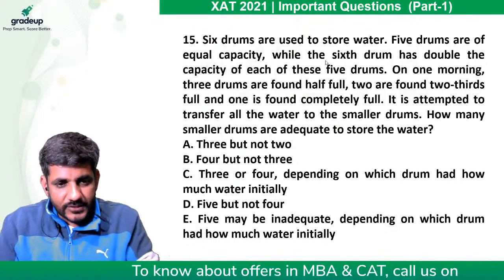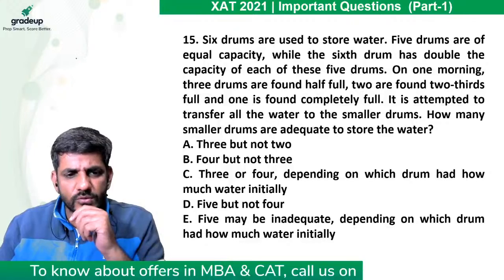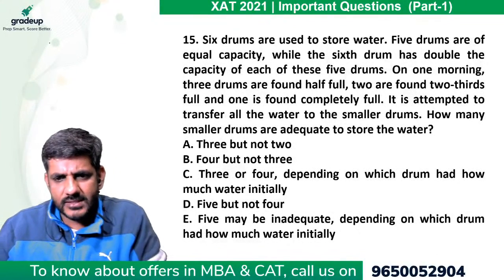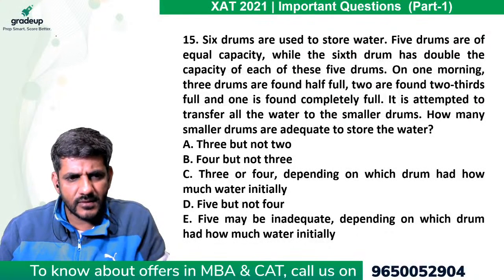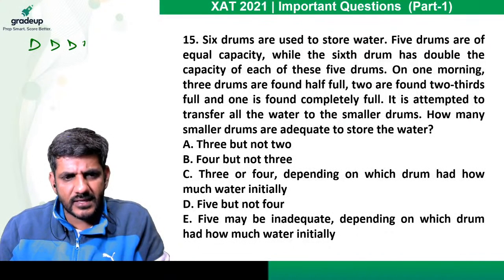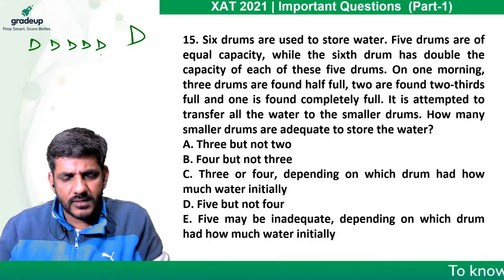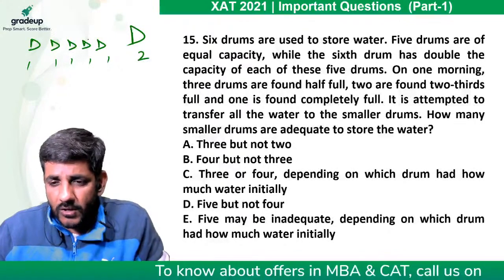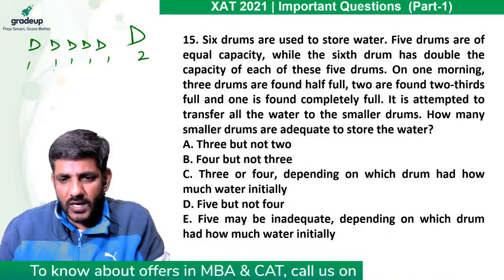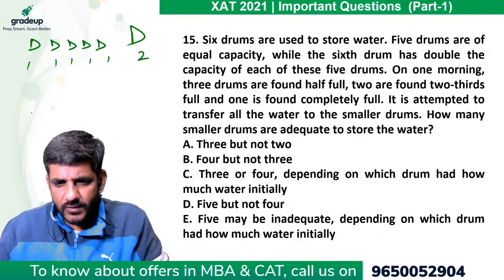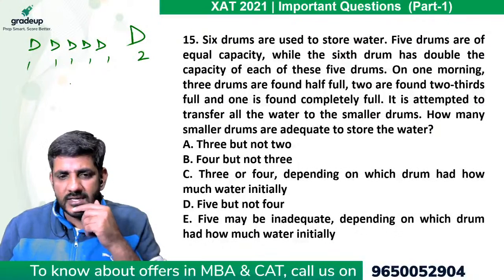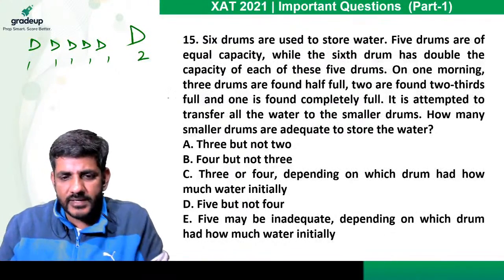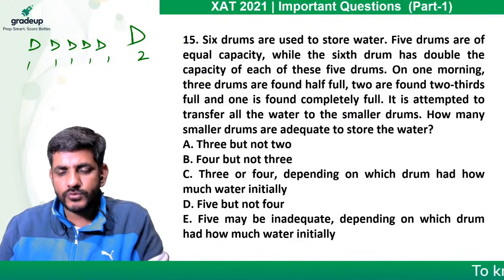Okay, so let's look at this question. 6 drums are used to store water. 5 drums are of equal capacity, while the 6th one has double the capacity of these 5 drums. So 5 drums are there and there is a 6th drum. इसकी कैपेसिटी डबल है, इनकी कैपेसिटी 1 है, इसकी कैपेसिटी 2 है. On one morning 3 drums are found half full and 2 are found 2/3 full and 1 is found completely full. It is attempted to transfer all the water to the smaller drums. How many smaller drums are adequate to store the water?